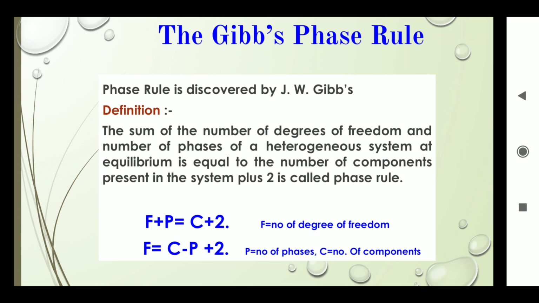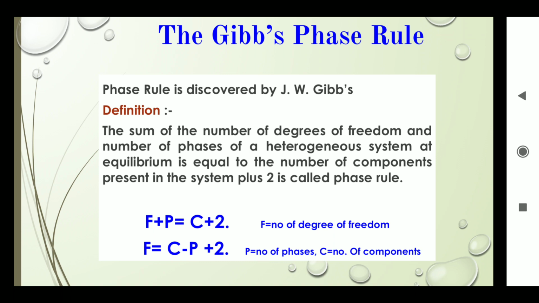Gibbs phase rule. The phase rule was discovered by J.W. Gibbs. The definition is: the sum of the number of degrees of freedom and the number of phases of a heterogeneous system at equilibrium is equal to the number of components present in the system plus 2, which is called the phase rule. Mathematically, we can write F plus P equals C plus 2.